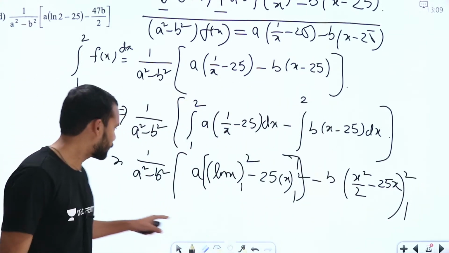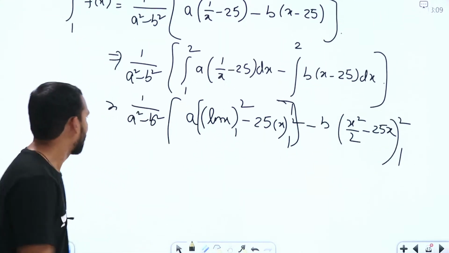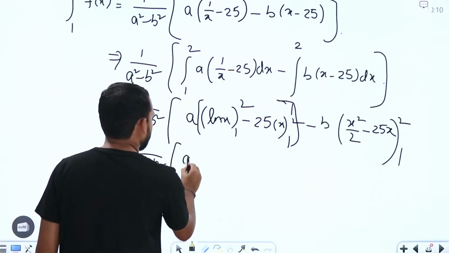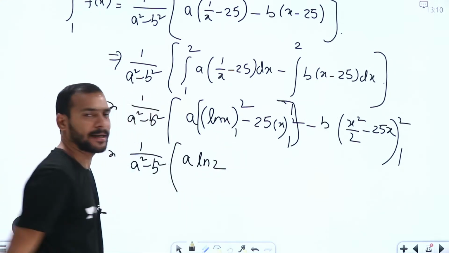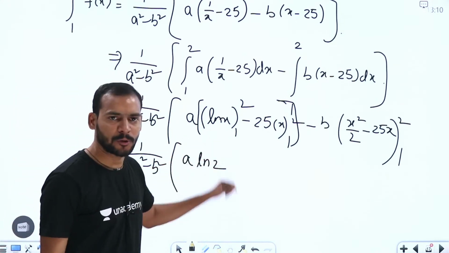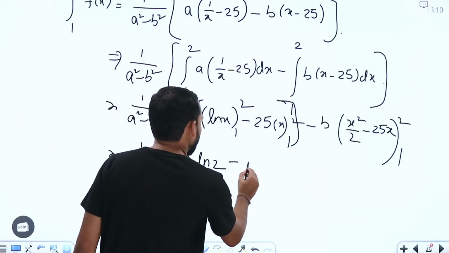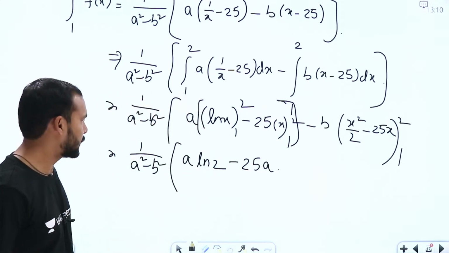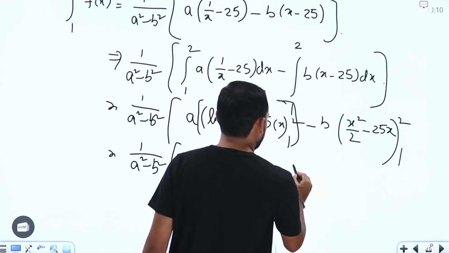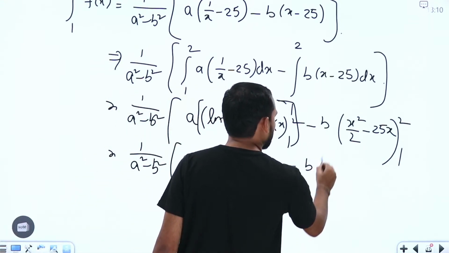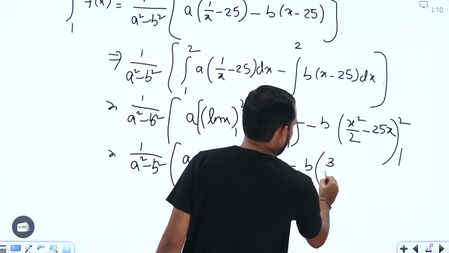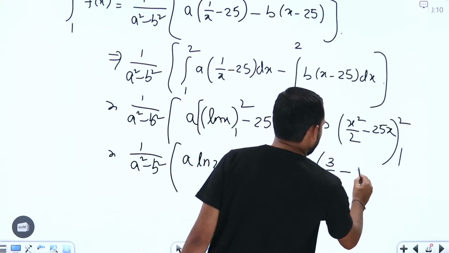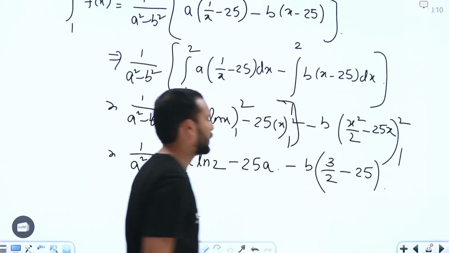Now try to take this one. This one is going to be 1 by a square minus b square here. Similarly, this is a times of ln 2, because ln 1 is going to be 0 here. Similarly, this is going to become minus 25a, right? Yeah, so the first term is over. So coming to the next one, which is minus b into, we are going to get this one as 4 minus 1 by 2, which is going to be 3 by 2 here. Similarly, this one is going to be minus 25 here, right?